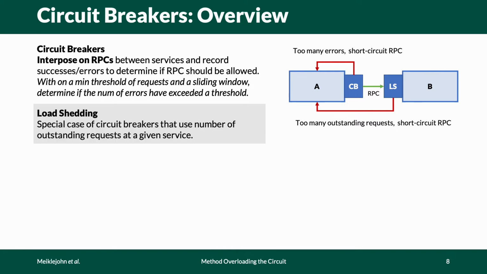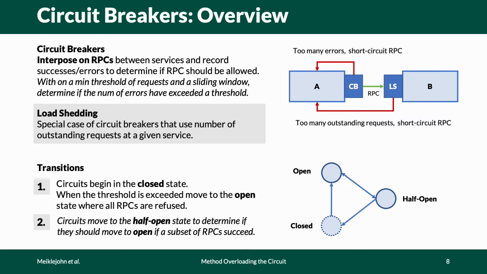Now, some academics have considered load shedding a similar technique, as a server-side circuit breaker that has different threshold conditions. And in terms of the actual state transitions that circuit breakers make, they begin in the closed state, and they move to the open state when the threshold is exceeded. This is where RPCs are refused. And then they move to a half-open state based on configuration, to determine if they should move to open or closed again, based on allowing some RPCs to be executed.